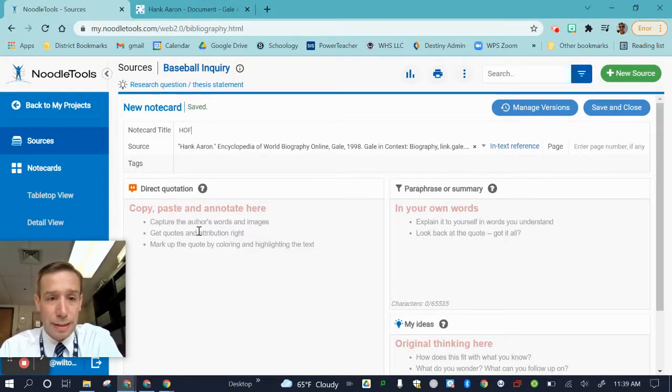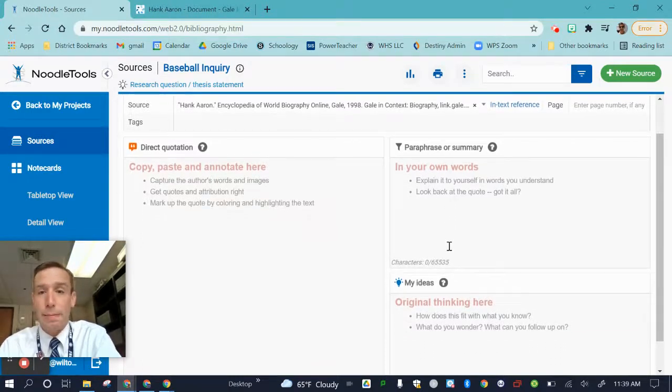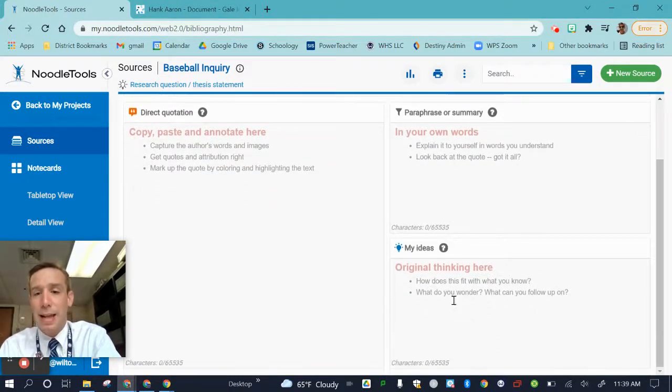As I go through this, I notice there's a box for direct quotations, and it gives you some prompts to think about when you're adding a direct quotation. A paraphrase box, so again, ideas reiterated in my own words with analysis. And then I like this box, original thinking, which allows me to reflect on my learning and reflect on the resource and make me think about maybe what next steps I need to take as well.